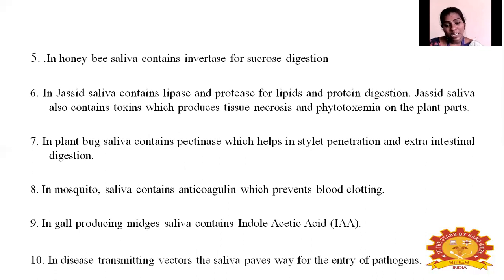And in disease transmitting insects, that is vector insects, the saliva actually acts as a pathway for entry of pathogen. It may carry a pathogen through their saliva and they may transmit it.